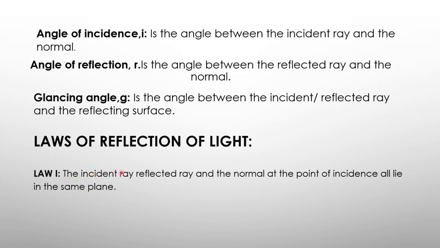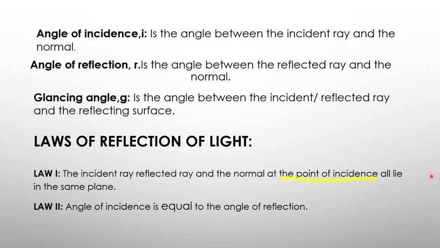The first law talks about the incident ray, the reflected ray, and the normal. At the point of incidence, this one is very key. At the point of incidence, all lie in the same plane. And then our second law talks about the angle of incidence being equal to the angle of reflection. And those are the two laws which govern the aspect of reflection of light at plane surfaces.